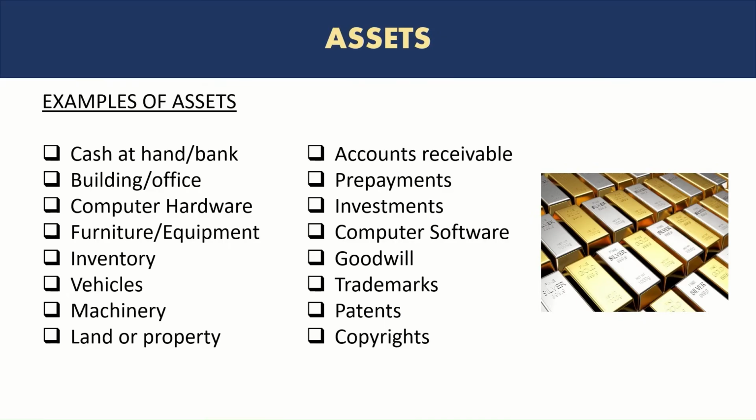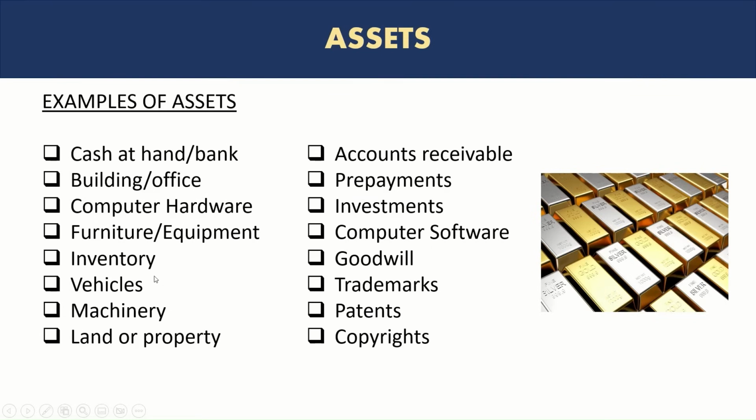Cash in a way is the ultimate asset, a lot of the other assets ultimately convert into cash. Second one is building or office. So the building where the business is located is also an asset. Computer hardware, so it's all the computer equipment asset. Furniture inside the building where the employees come and work, the office desk, the office chair, office equipment is also an asset.